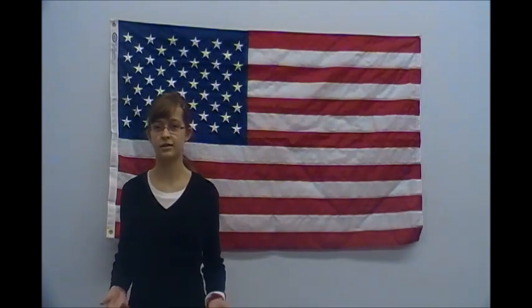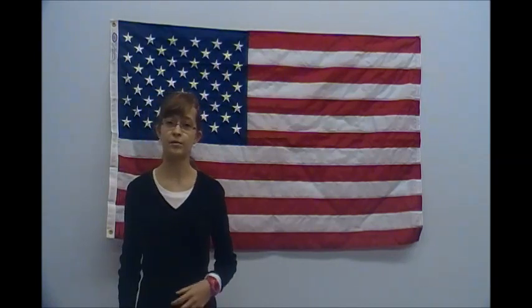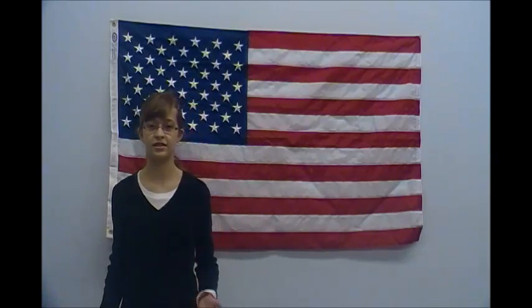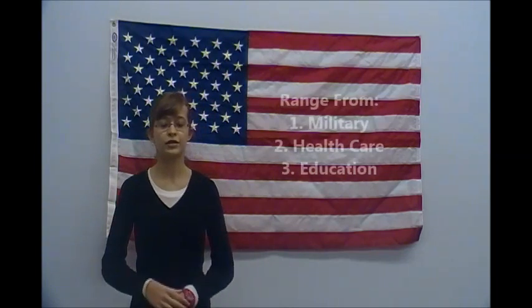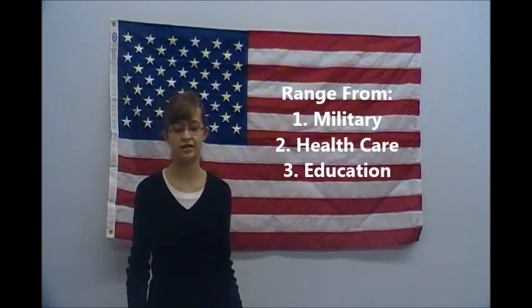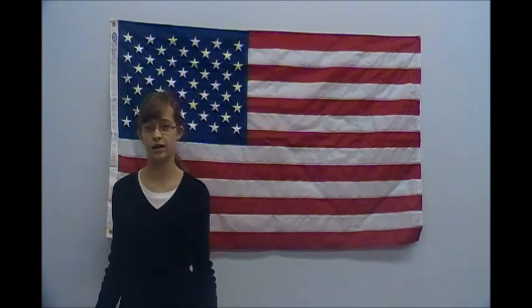The United States federal budget is how much money the government plans to spend in a year. This is important because without a plan, the spending could go out of control. There are 12 categories of spending that are taken into consideration. These categories, which have changed over the years, range from military to healthcare to education. The amount of money allotted to each category changes from year to year as well.